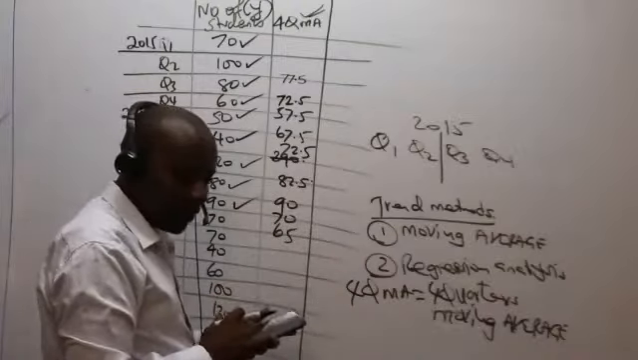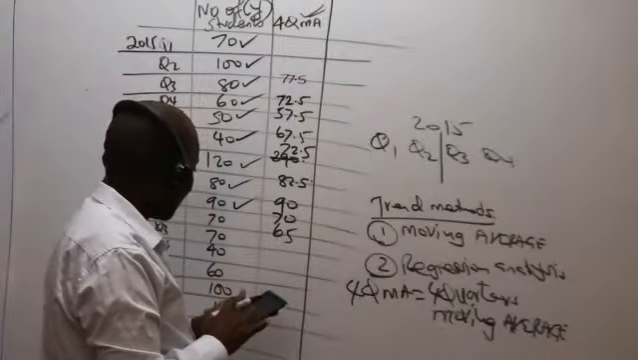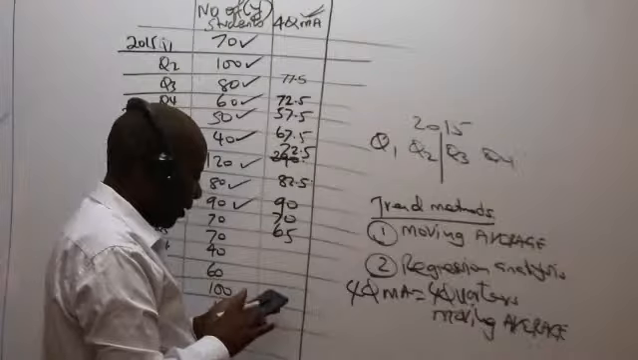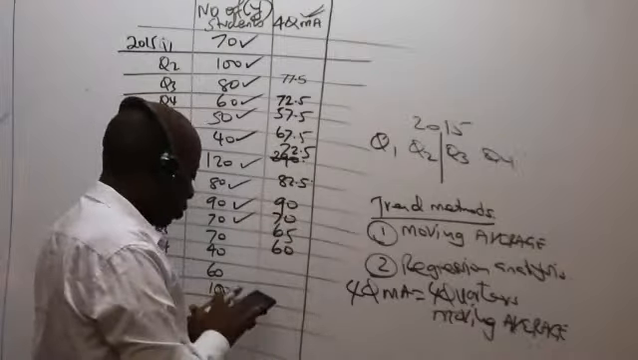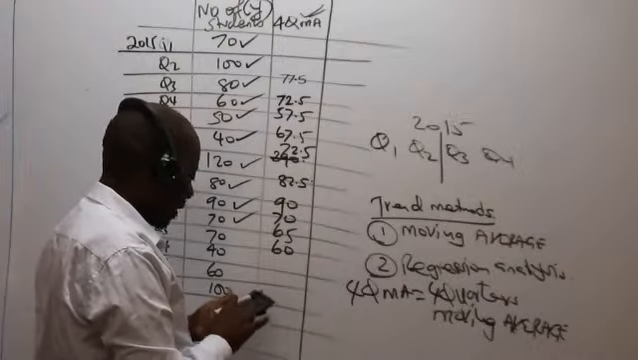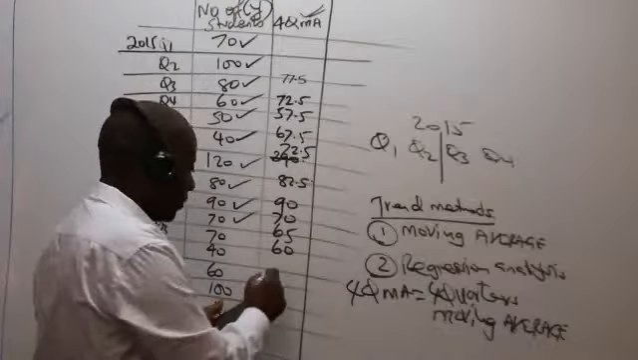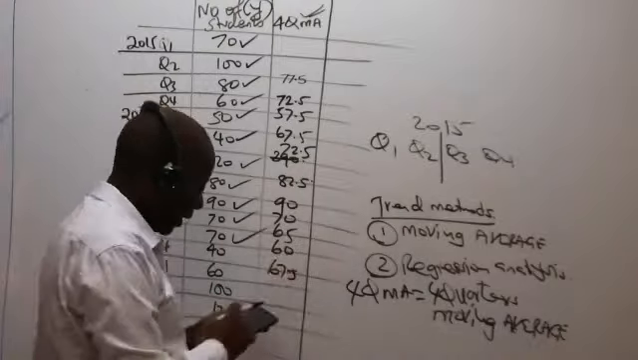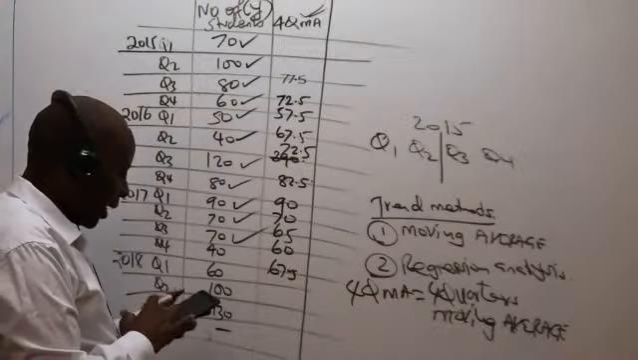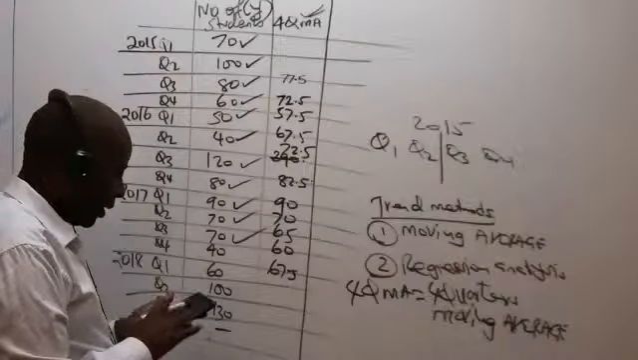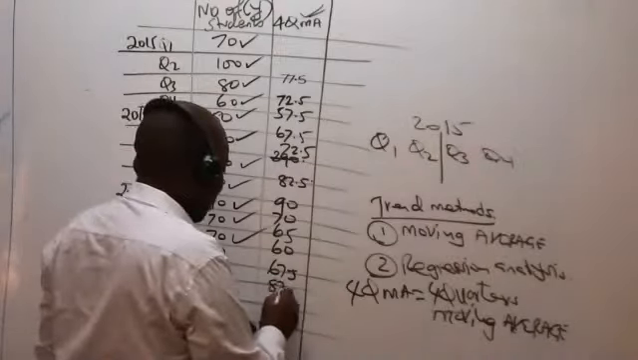So we have 70 plus 70 plus 40 plus 60 equals, divided by 4. What are we getting here? 60, you tick that. So we have 70 plus 40 plus 60 plus 100 equals, divided by 4, which gives me 67.5. I tick that. So we have 40 plus 60 plus 100 plus 130 equals, divided by 4, which gives me 82.5.